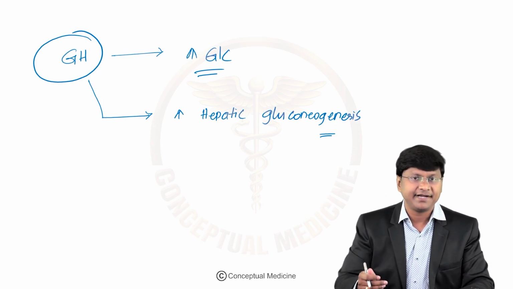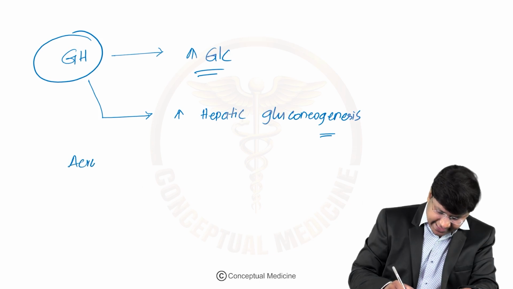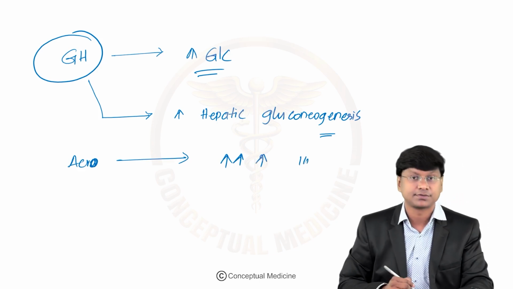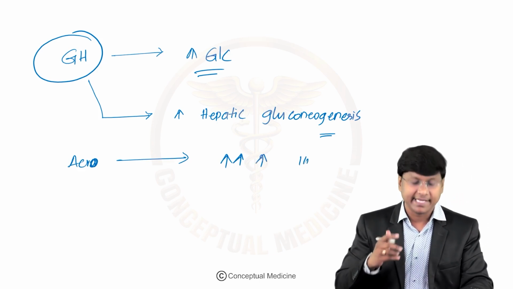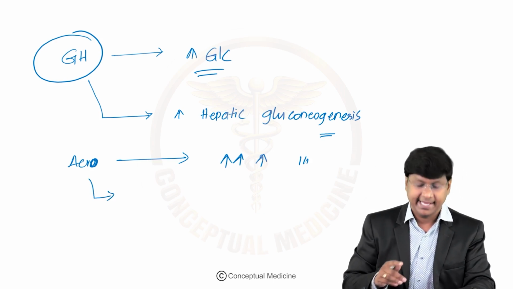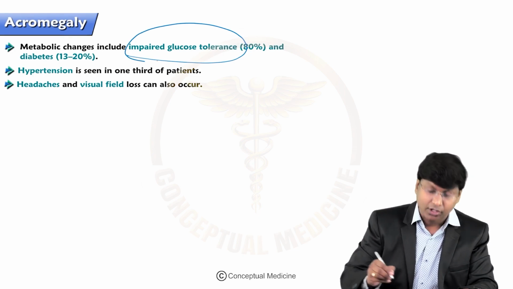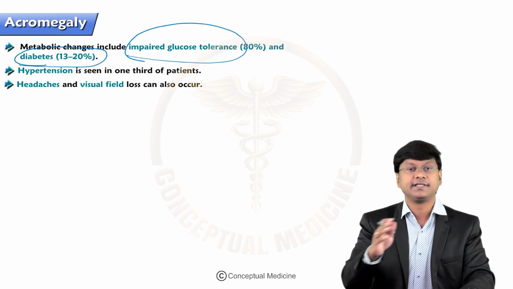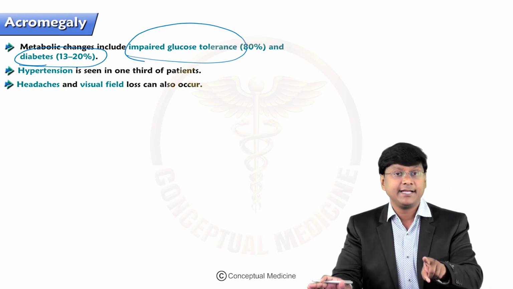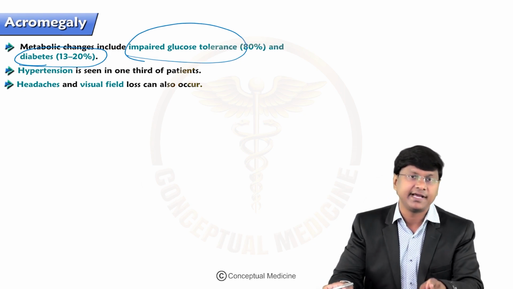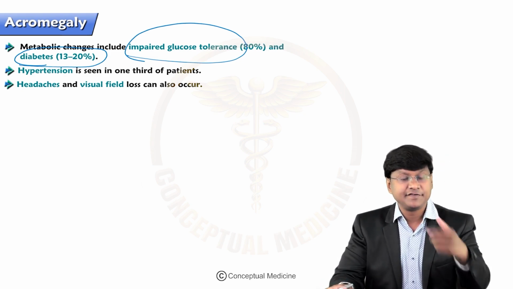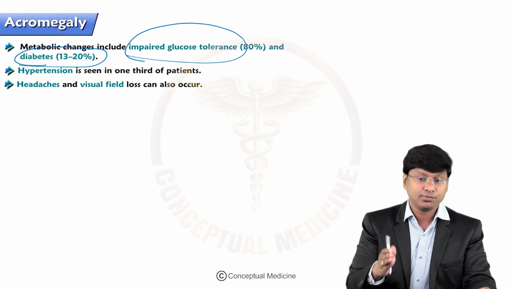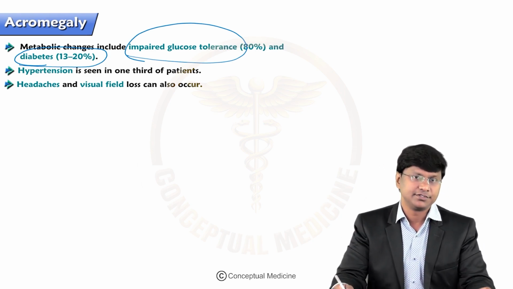So whenever it is increasing hepatic gluconeogenesis, in acromegaly what will happen? In acromegaly, there is an excessive increase in hepatic gluconeogenesis. Thereby, the individual will have what is called impaired glucose tolerance in almost 80% of individuals, and 13 to 20% of individuals can land up in diabetes mellitus. So why do they have this secondary diabetes mellitus? That is because of the physiological action of growth hormone. Growth hormone is a diabetogenic hormone; it will increase the blood glucose level within the individual.